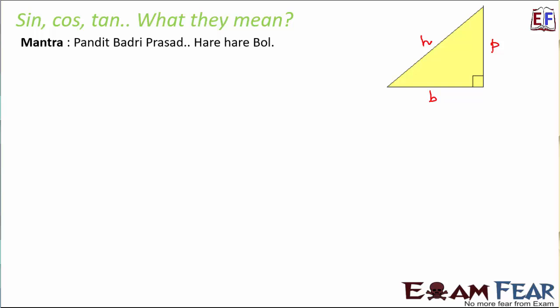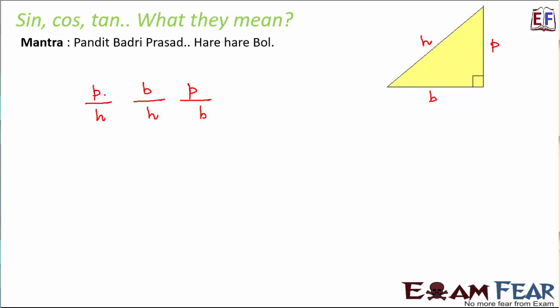Now how we used to calculate the values of trigonometric ratios, for which we used a mantra, Pandit Badri Prasad Hare Hare Bol. Pandit Badri Prasad, that is PBP, Hare Hare Bol, that is HHB.